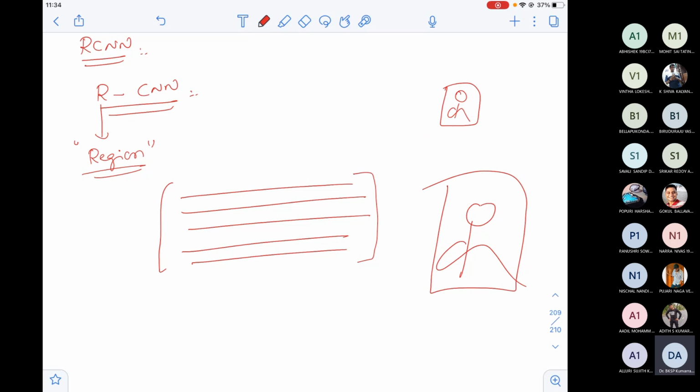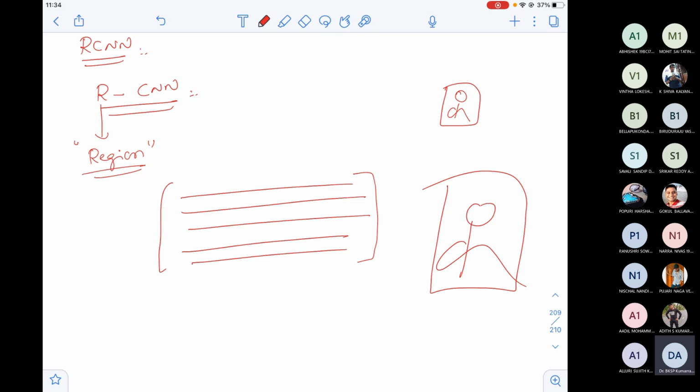But who told? I cannot manually see and do that. Okay, maybe you annotate, and make the system train. That's fine, you have done it. But during testing, again, we don't know where exactly the object is.